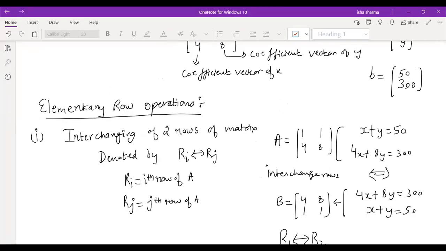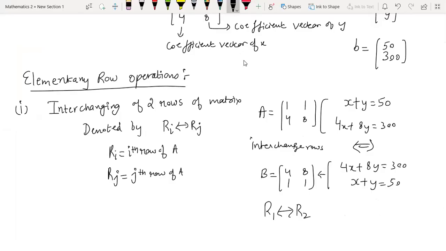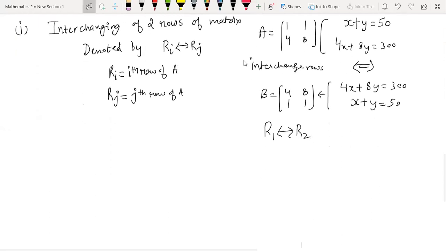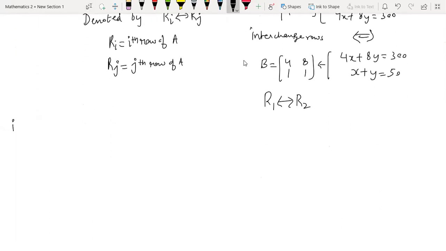Is this clear to everyone? Right? So let me move to the next row operation, that is, what are the other operations which are allowed. So this was the first one. The second one is multiplying a row